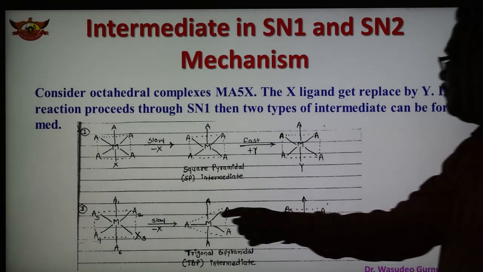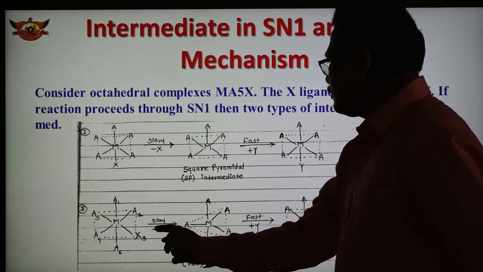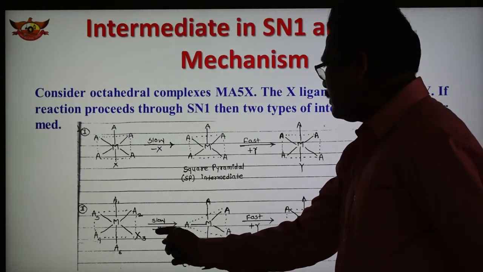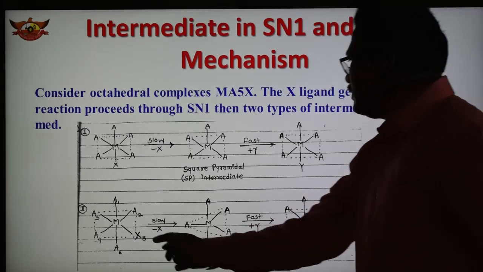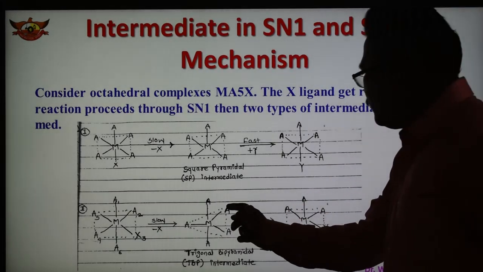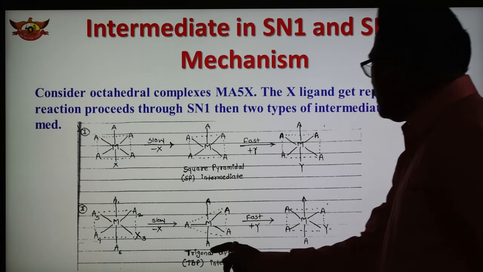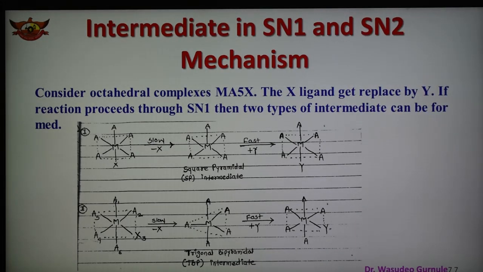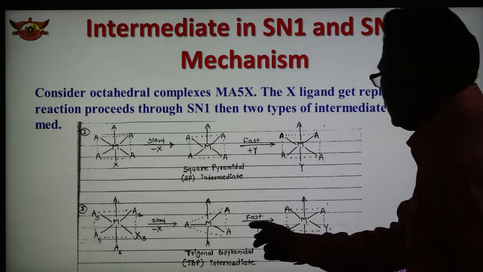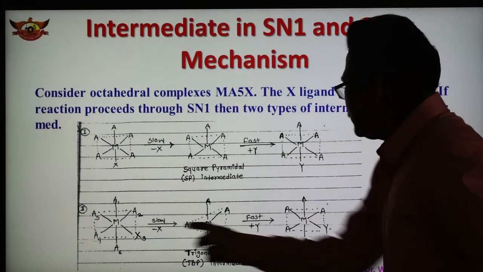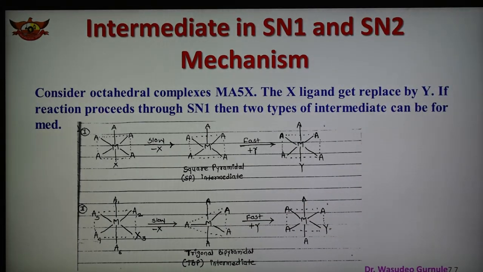In the second case, again this is the octahedral complex, and this is the slow step, removal of X, and we get the trigonal bipyramidal intermediate. After that, Y is added in place of X, and the final product is obtained.